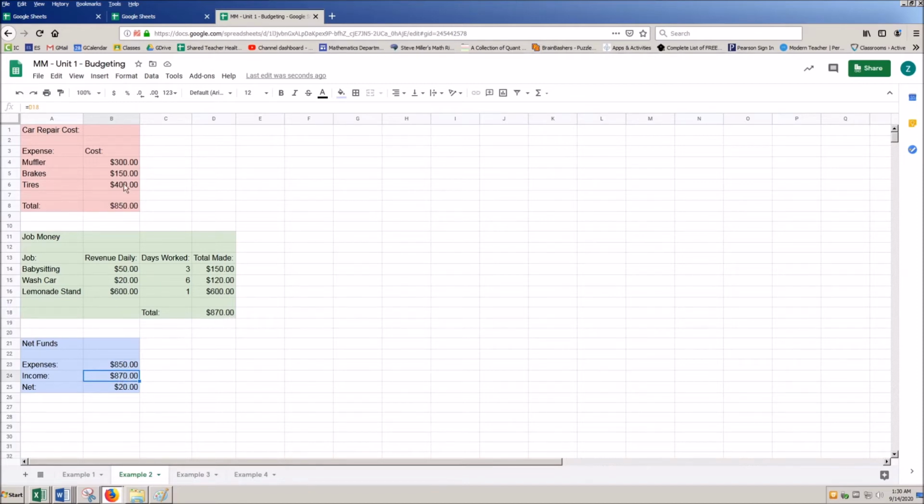So when we're looking at these things, if I change this value here to say $300 in tires, then it's going to update this to $750, which will update down here, and my net cost is going to update as well because it's taking that formula and tracing it all the way through. That's how powerful these formulas are. Having a nice subtotal like this helps us just look at the job money, and we can also highlight an even more succinct format like this.